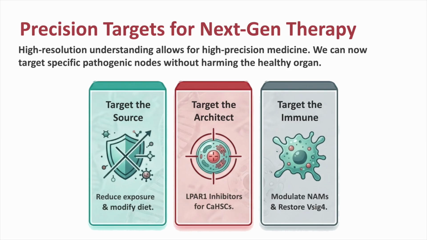Precision targets for next-generation therapy. High-resolution understanding enables precision medicine. One, target the source by reducing exposure and modifying diet. Two, target the architect using LPAR1 inhibitors for CHSCs. Three, target the immune system by modulating NAMs and restoring Vsig4. We can now target pathogenic nodes without harming the healthy organ.